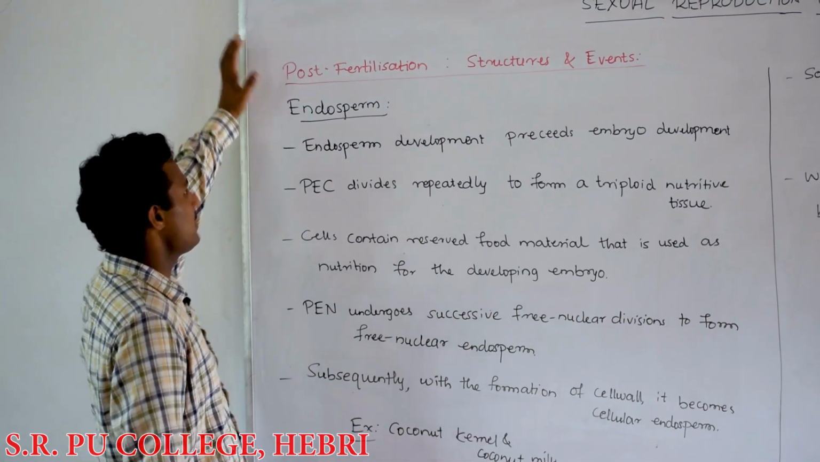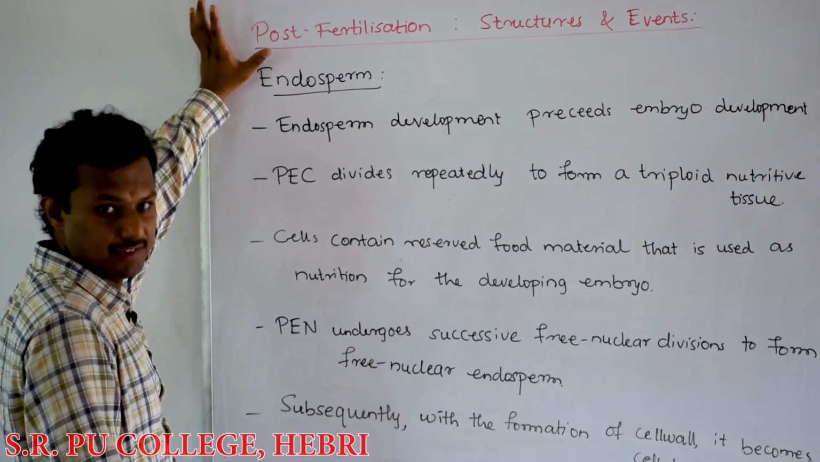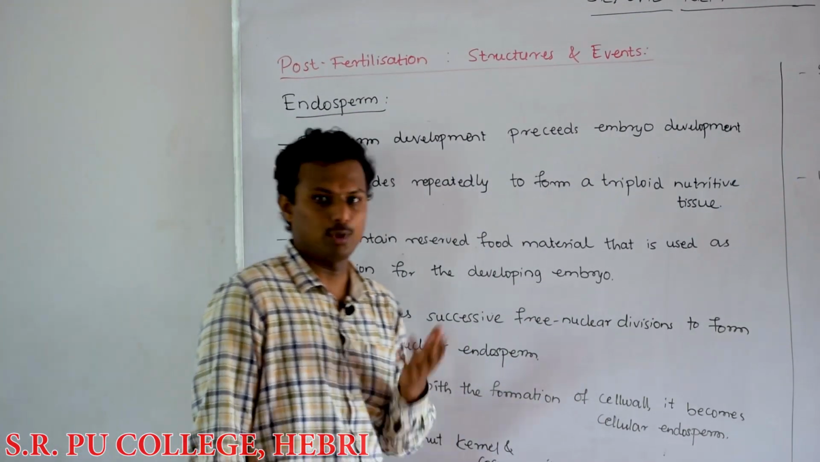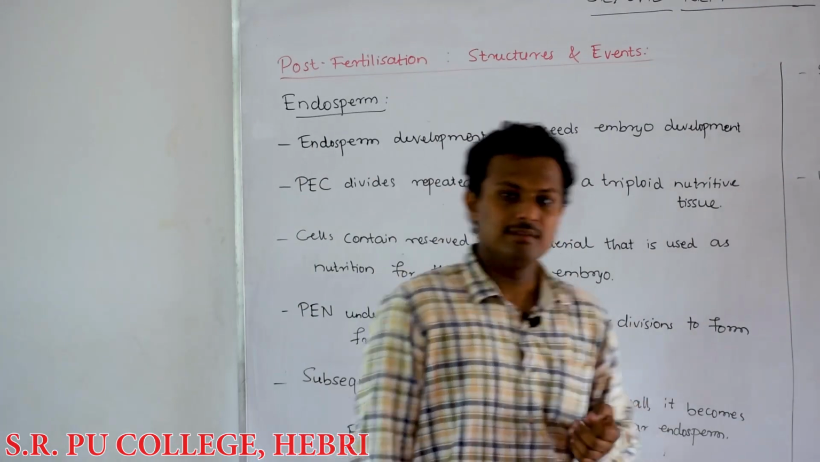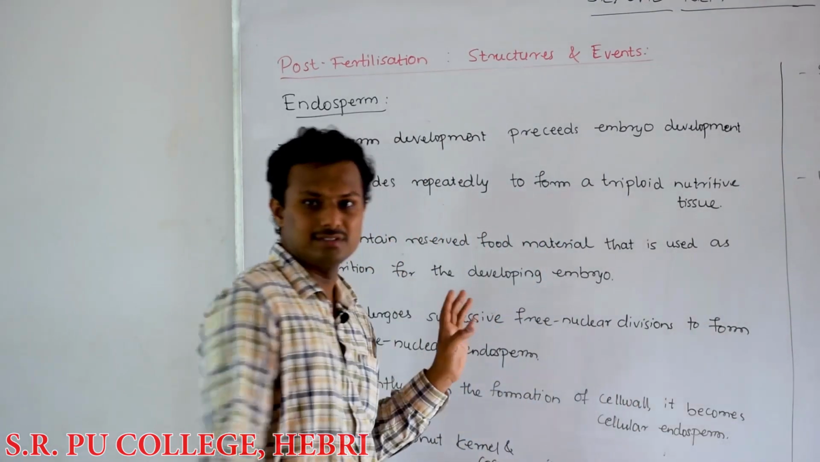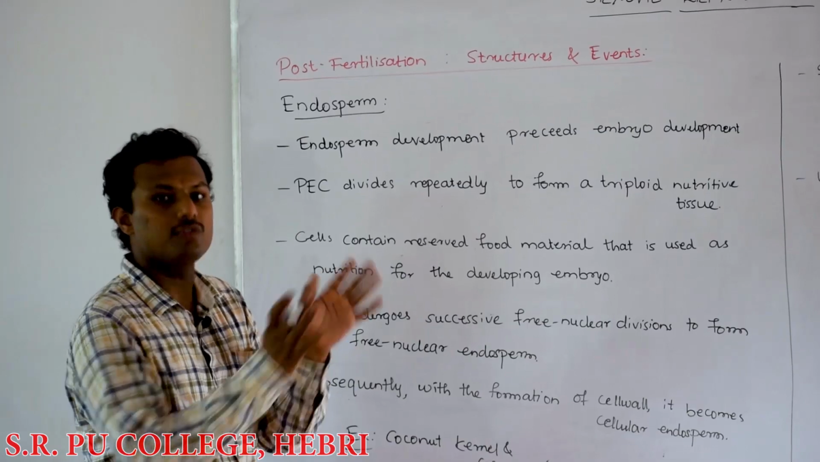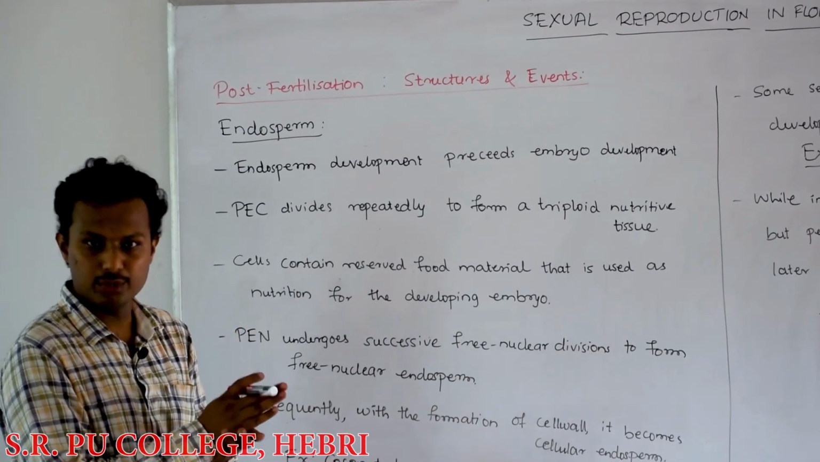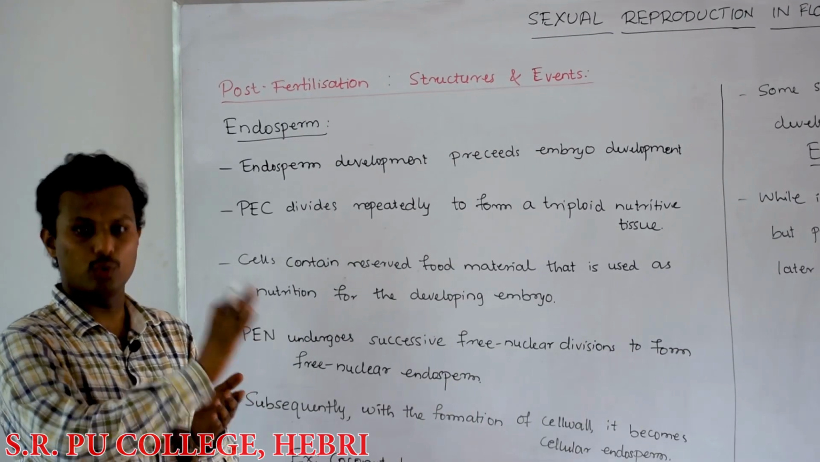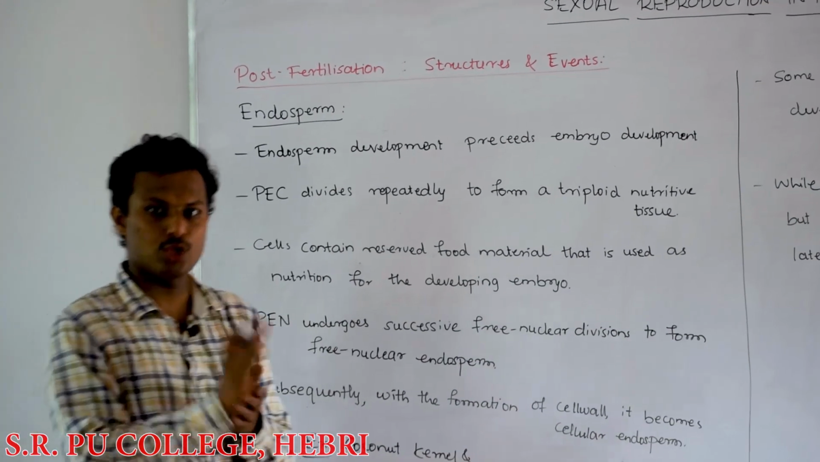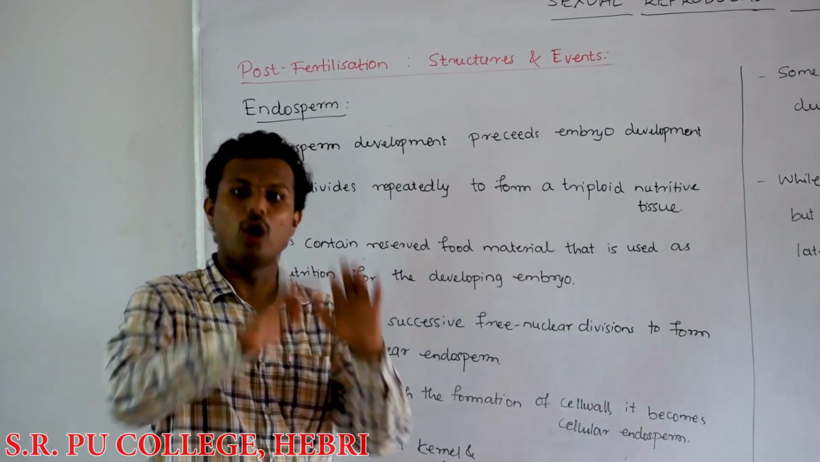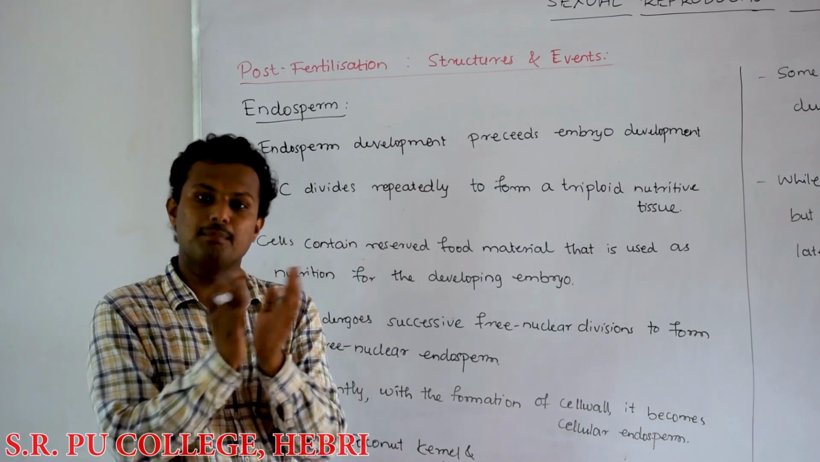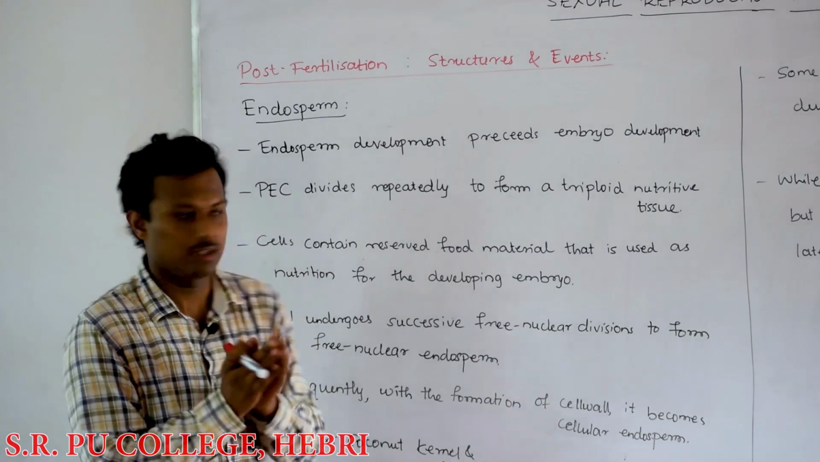So the next concept here is post-fertilization events, structures and effects. That is, after the process of double fertilization, we will see various other events taking place: development of the endosperm, development of the embryo, maturation of the ovule or ovules into seed or seeds, maturation of ovary into fruit. These four main events are compiled together and called what?